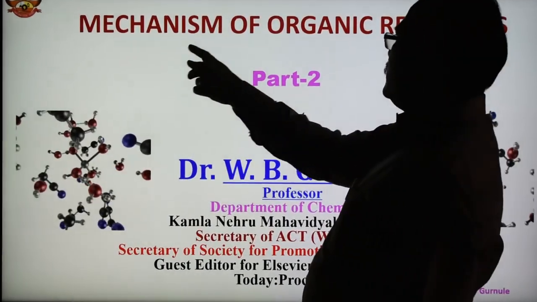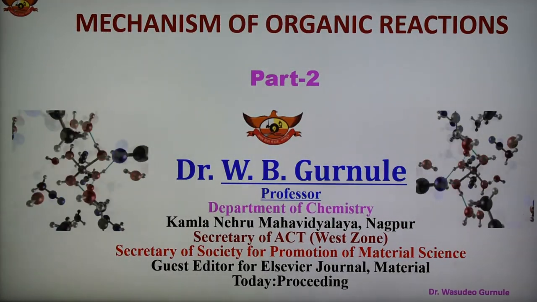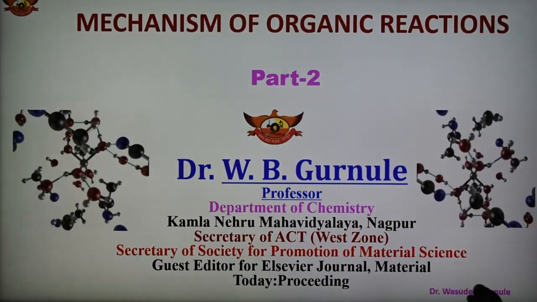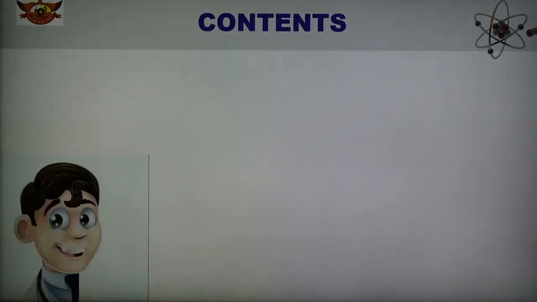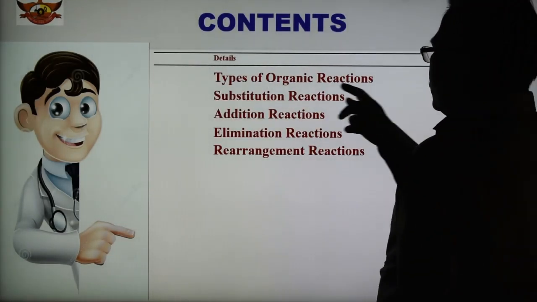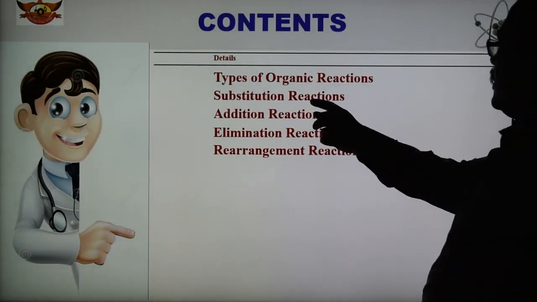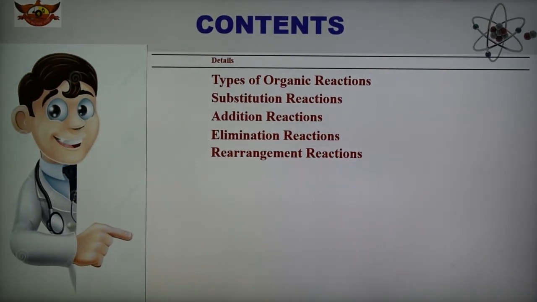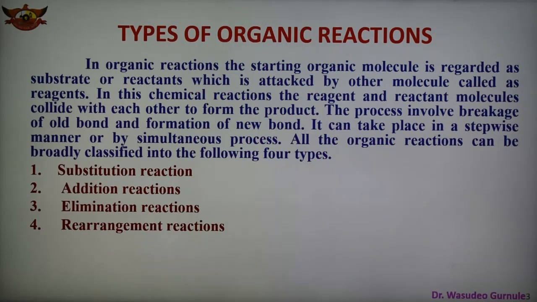Today's topic is mechanism of organic reactions, and this is part 2. In this part 2 we are discussing types of organic reactions: substitution, addition, elimination and rearrangement reactions.